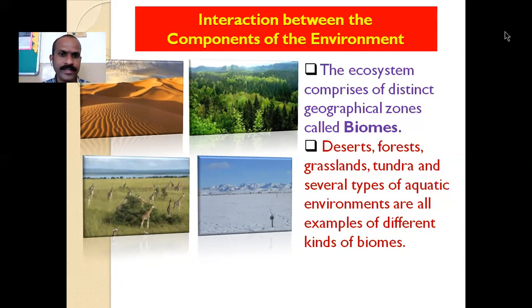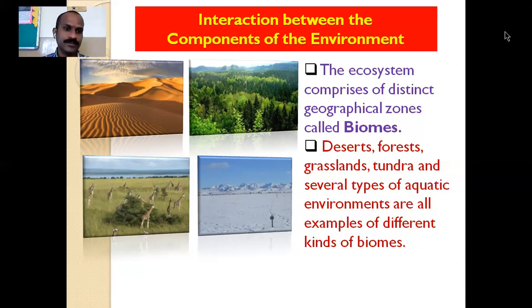Then there are grasslands, and then tundra, where the coldest atmosphere is found. Like this, these are distinct, large zones of the environment which maintain the ecosystem.